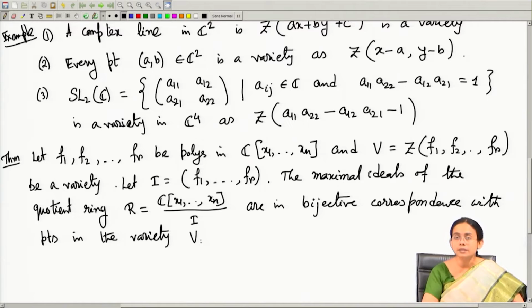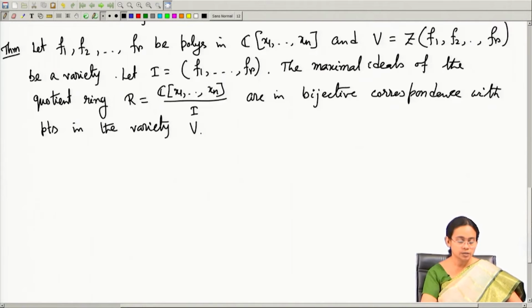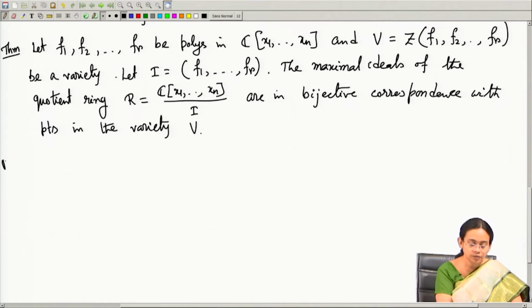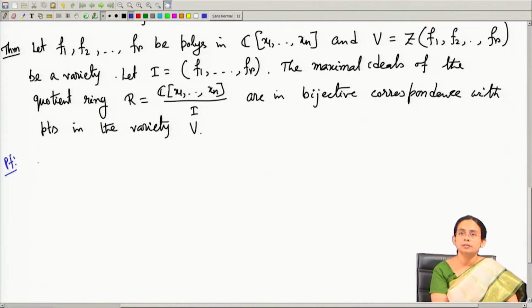So, this gives you in some sense the connection of algebra with geometry, by attaching the points in the variety with the maximal ideals in the quotient ring. So, let us go through the proof first, then I will say some remarks about the statement of this theorem.